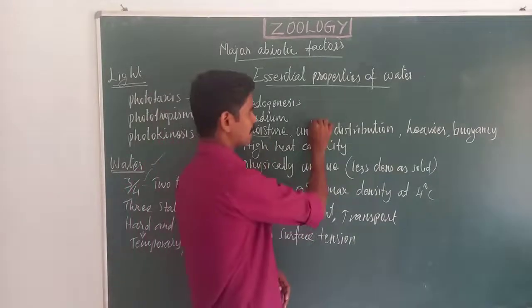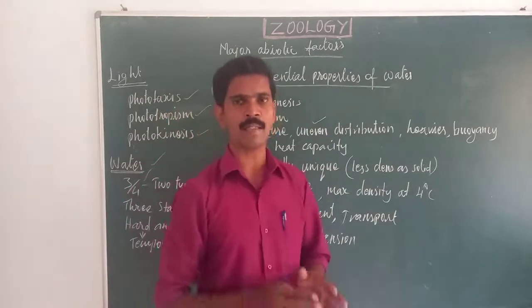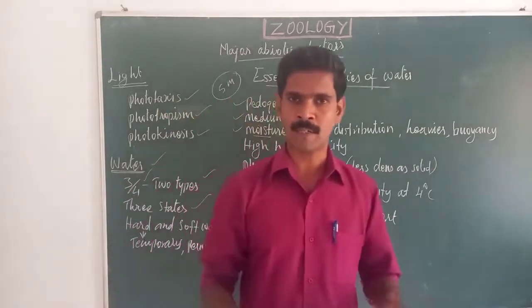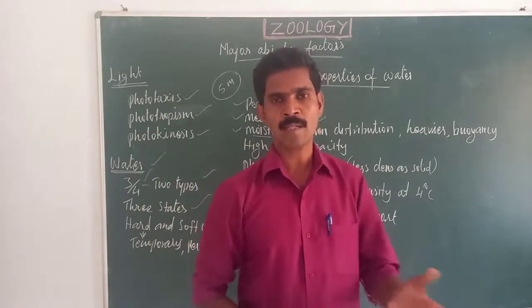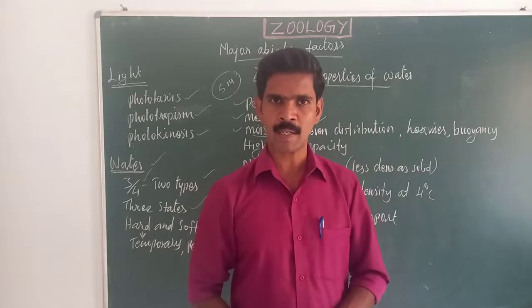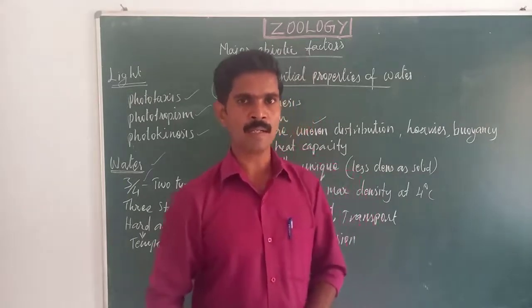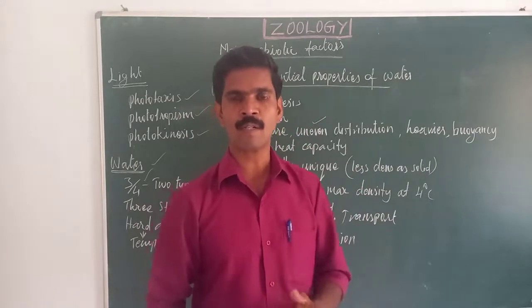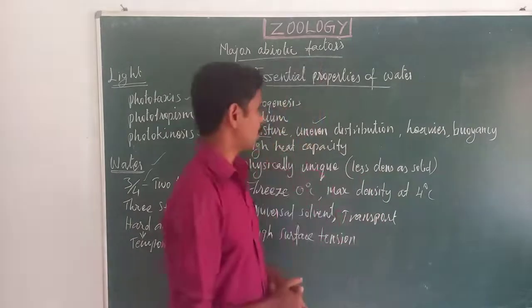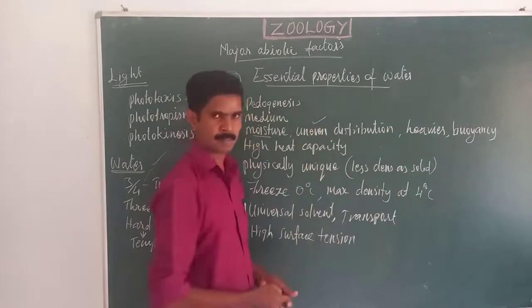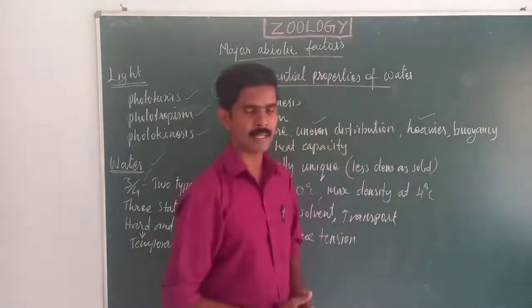Then the next property is uneven distribution. That means water is not equally distributed everywhere. In some places the amount of water is very low, in some places very high, and in some places there is no water. The presence or absence of water differs from area to area, so it is unevenly distributed. This is the next property. Okay. Then water is much heavier than air molecules.